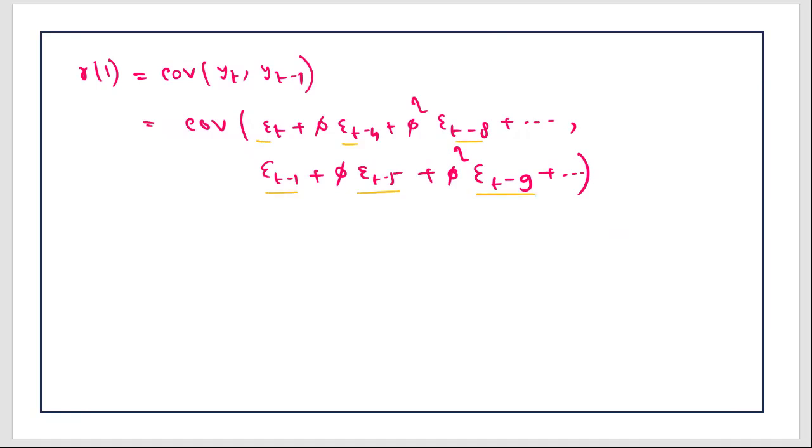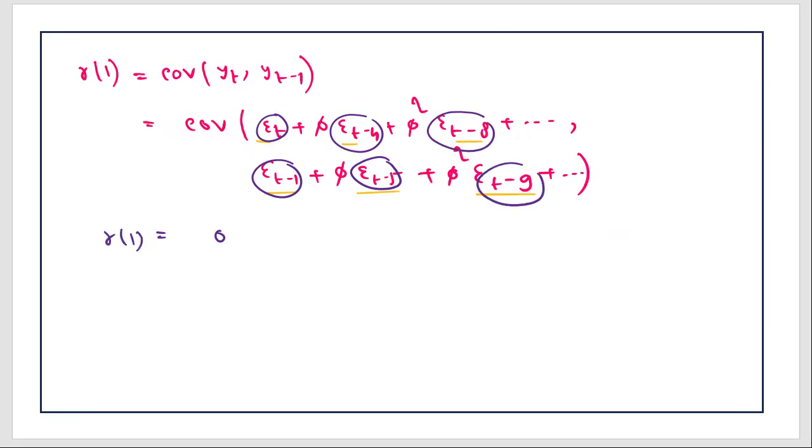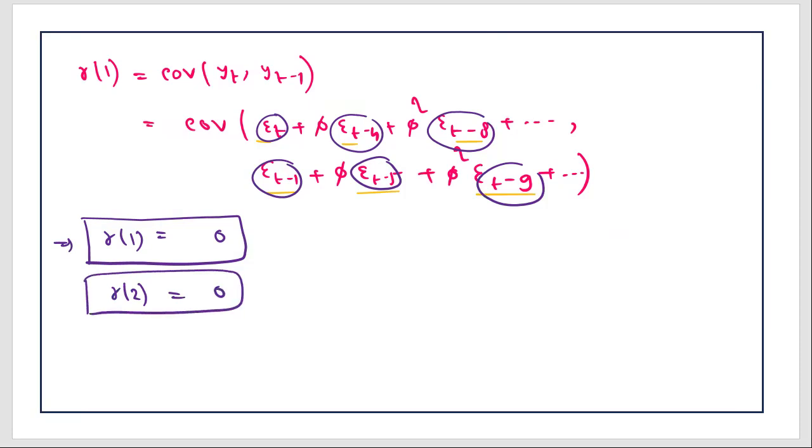So covariances are between uncorrelated objects, because the non-autocorrelation property is valid here. So for epsilon_t and epsilon_{t-1}, the covariance is 0. Similarly, for all the terms, they are different from each other, so covariances will be 0. There is no common term. If one of them were a common term, then you could express that in terms of variance, but here there is no scope for that. So gamma 1 is 0. If you do this for gamma 2, it will also come out to be 0 because there is no common term, and similarly gamma 3 will also come out to be 0.